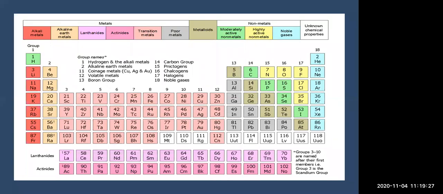Then you can see group 13, the boron group. Whatever elements are present below boron are all known as the boron group. As they are placed below boron and resemble each other, they are known as the boron group. After that, the carbon group is present, as they resemble each other and are placed below carbon, so they are known as the carbon group. Then the 15th group is the nitrogen family, which we can also call nitrogens.